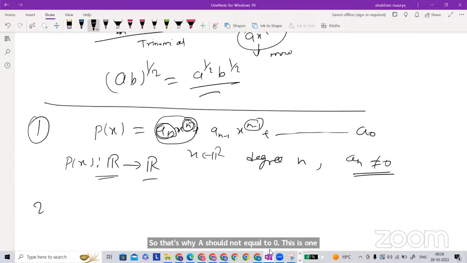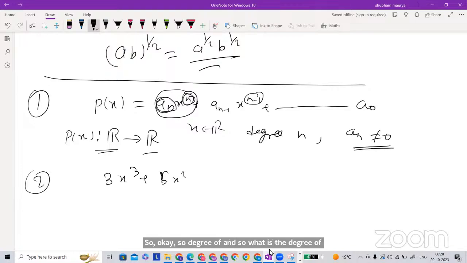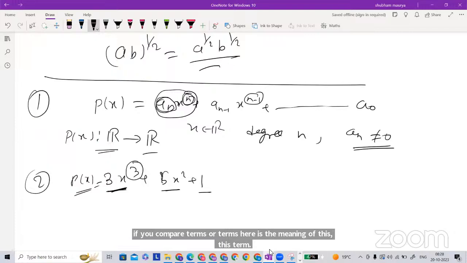Now, what is the degree of a polynomial? For example, we can think of 5x square plus 1. So this is a polynomial p(x), and this polynomial has degree 3. We will say degree is 3 because if you compare the terms, here is the meaning of this term. These are the terms. This polynomial contains 3 terms.